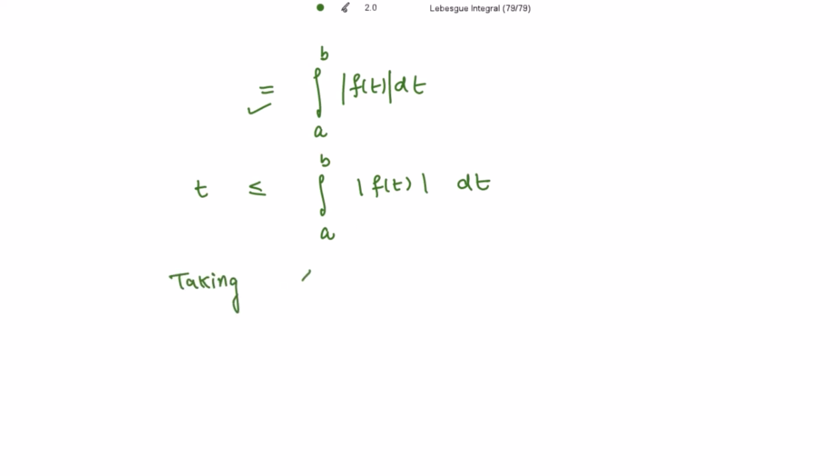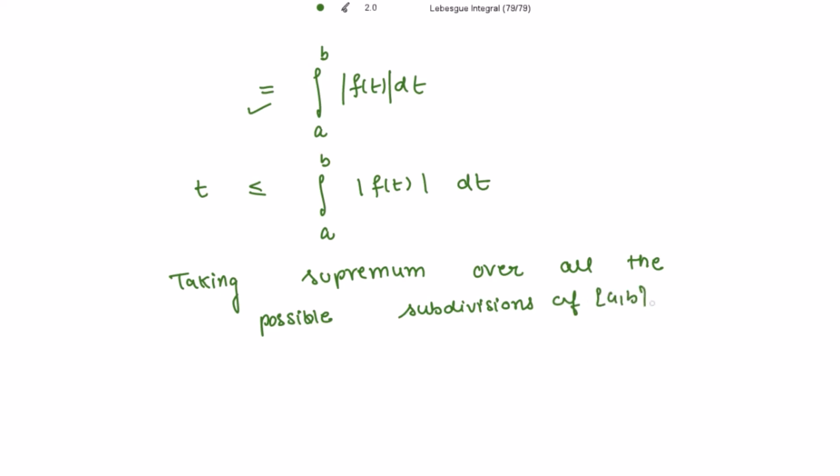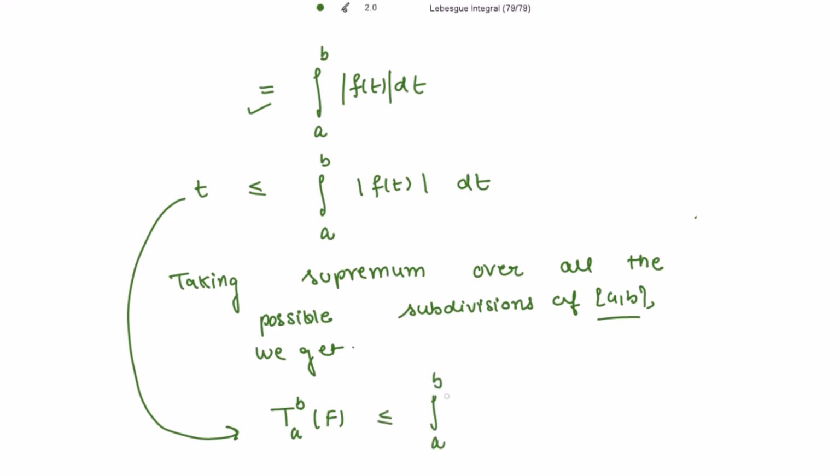And now taking the supremum over all the possible subdivisions of the closed interval [a,b], when taking the supremum, this small t will be changed into the capital T. And the supremum is over all the possible subdivisions of the closed interval [a,b]. So this total variation is less than or equal to the integral from a to b of mod f(t) dt.